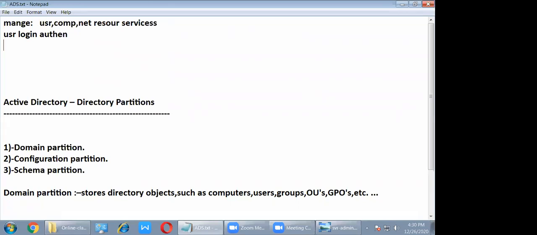Usman, can you repeat what I said just now? Yes, sir. Active Directory itself cannot do anything, but it will do everything. Yeah, it will do everything, but as per the commands or the instructions that we give to it.